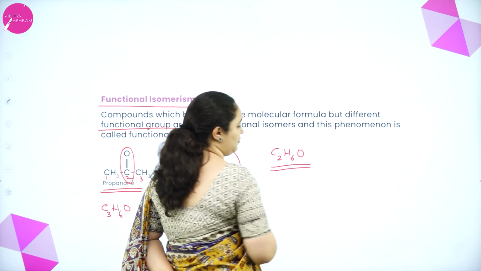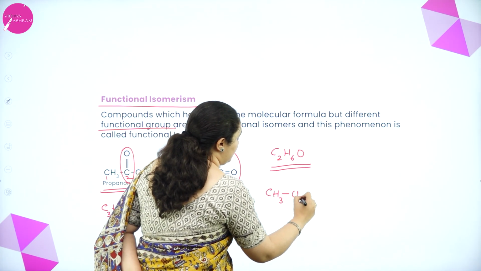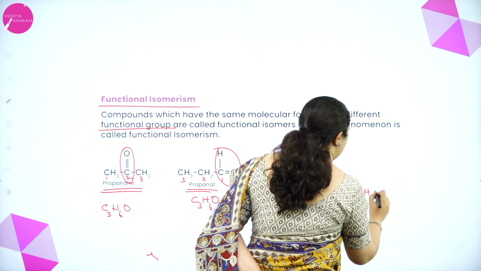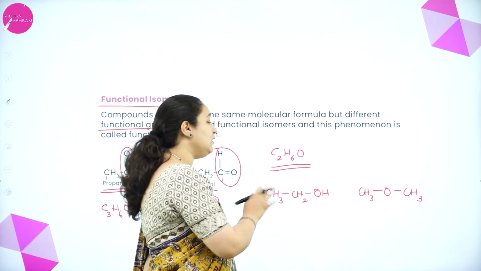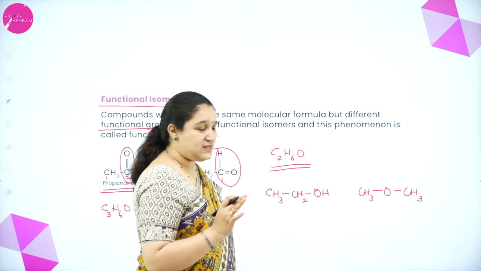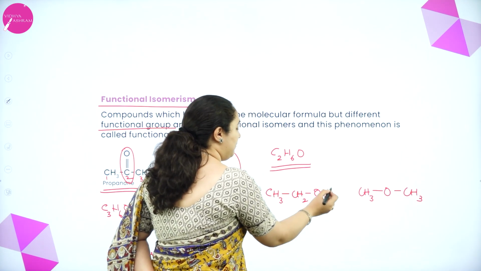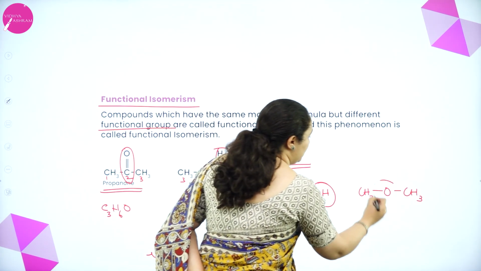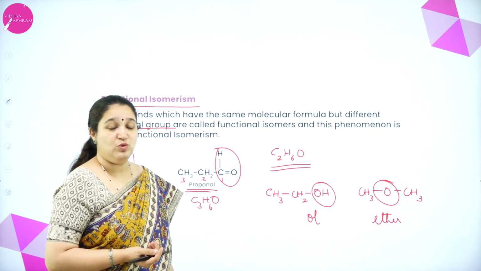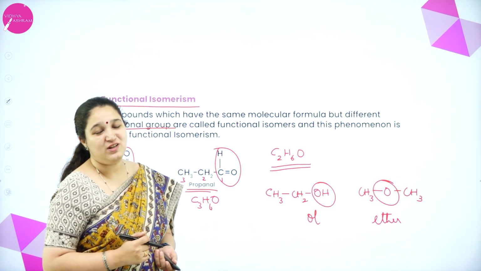Same way I can give you one more, that is C2H6O. Now I'll write this as CH3CH2OH. One more way of writing is CH3OCH3. Both of these compounds, you see, carbon atoms are 2, hydrogen atoms are 6, oxygen is 1. But here this is an alcohol, here this is an ether. So the functional groups are different. So they have the same molecular formula but different functional groups. We call them functional isomers.